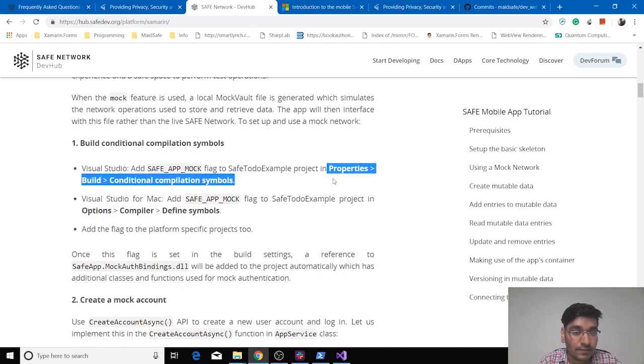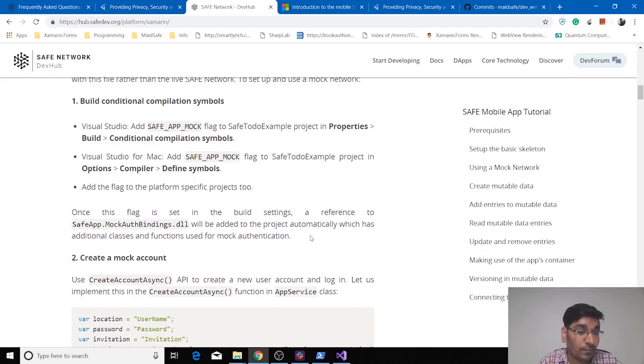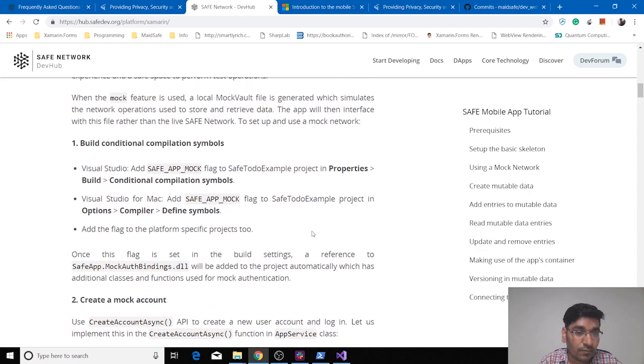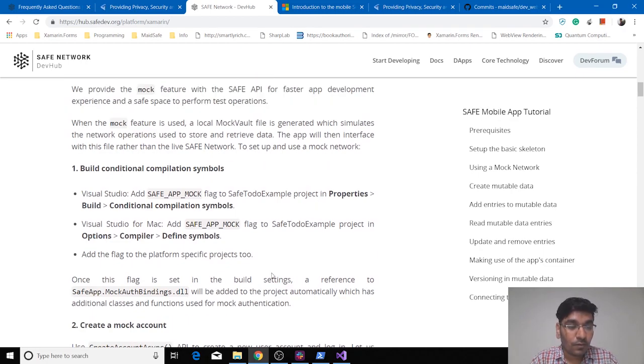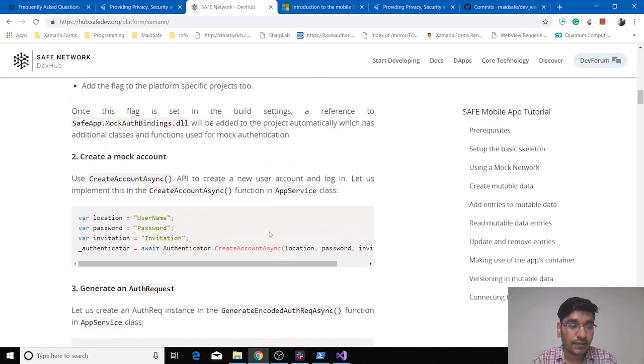We have provided these steps, and also the difference, and a little information about the mock feature and how to use it. So now we are ready to use the mock network. Currently we are using the mock network, and later on we will be switching to the test network for simplification. So let's start with creating a mock account.